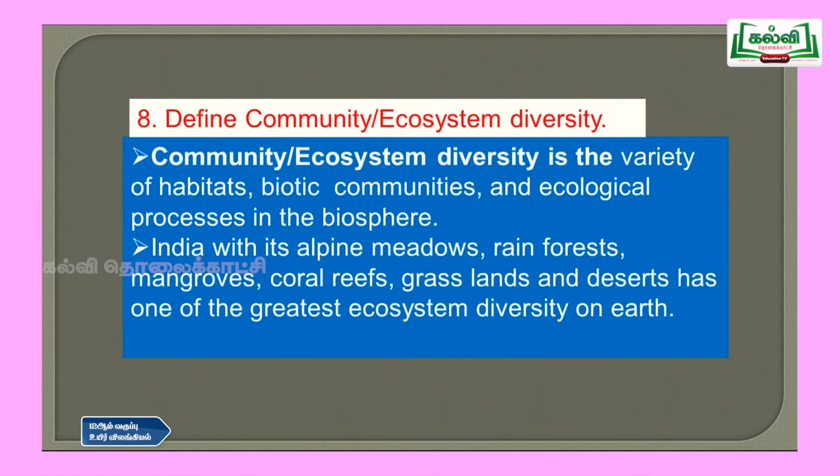And question number 8, define community or ecosystem diversity. Ecosystem or community diversity is the variety of habitats, biotic communities and ecological processes in the biosphere. India, with its alpine meadows, rainforests, mangroves, coral reefs, grasslands and deserts, has one of the greatest ecosystem diversities on earth. In our country we have alpine meadows, rainforests, mangroves, coral reefs, grasslands, and also a desert, that is the Thar desert.